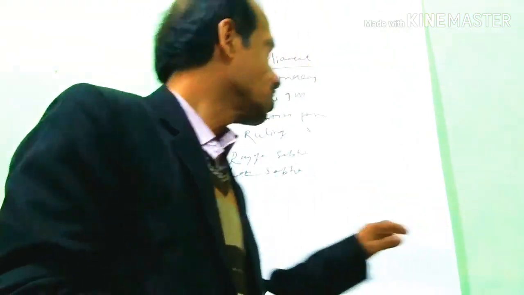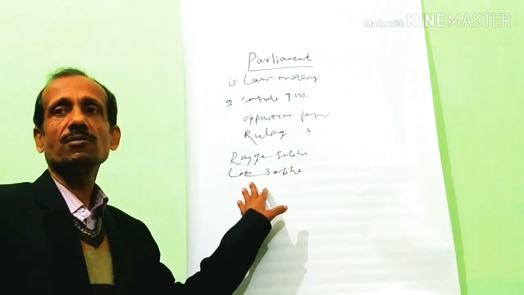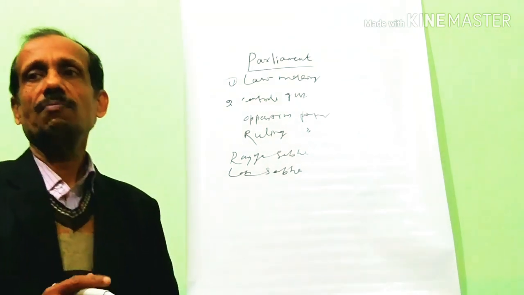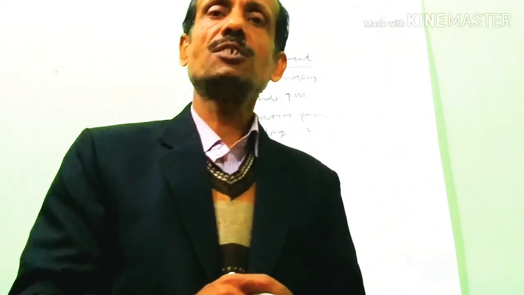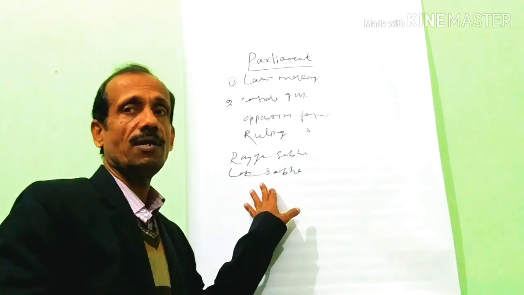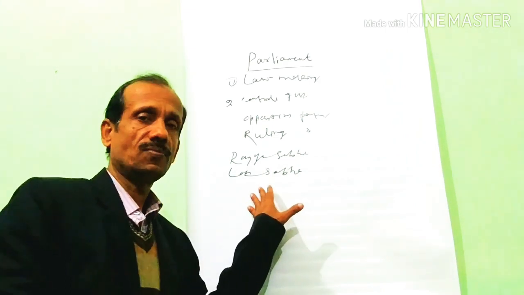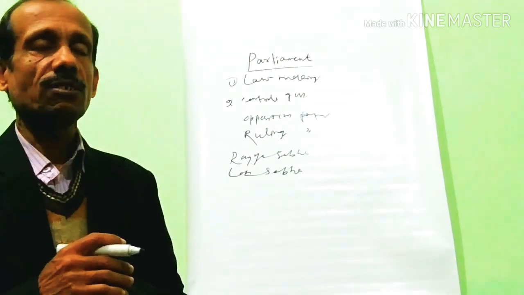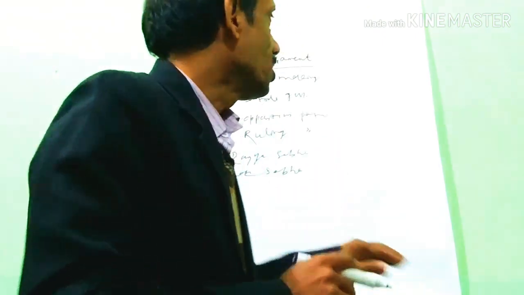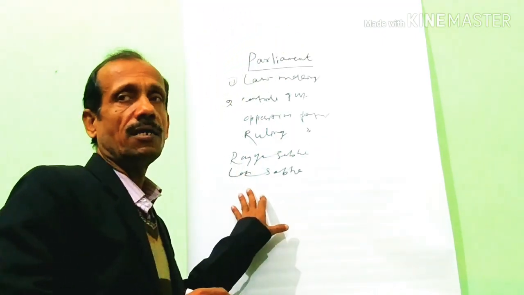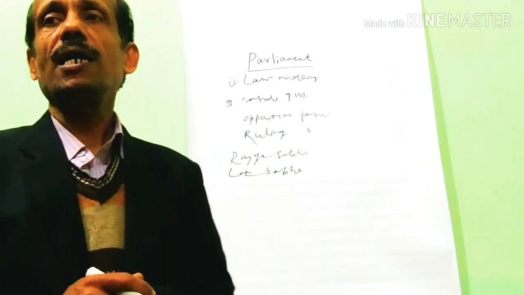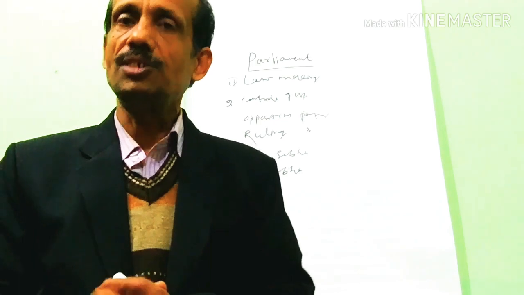Dear students, Lok Sabha's members are more. The maximum strength of Lok Sabha is 545. Now the present strength of Lok Sabha is 543. So why are two members not there? Because two members are nominated by the President of India from the Anglo-Indian community.